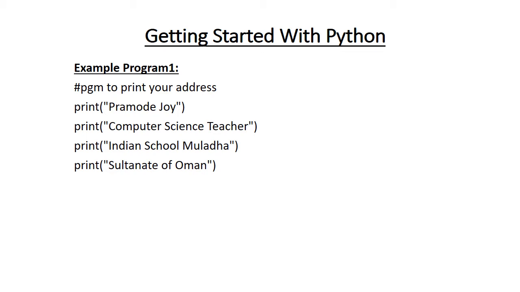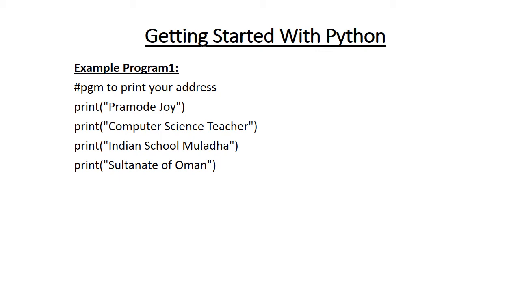That explains the documentation section. Documentation section means that's information to the programmer or to the user. And this program is used to print your address. That is not counted as an execution statement since it started with hash. Then you can see 4 print statements. So print is used to print some string, print some value or anything like that. Here I used the print statement to print my address. So print Pramod Joy, print computer science teacher, print Indian School Muladda, print Sultanate of Oman.